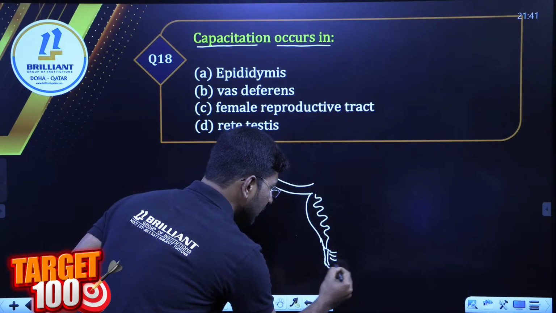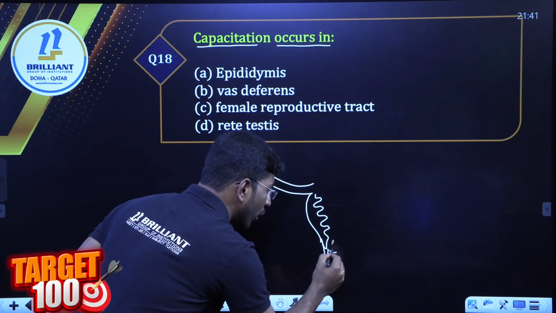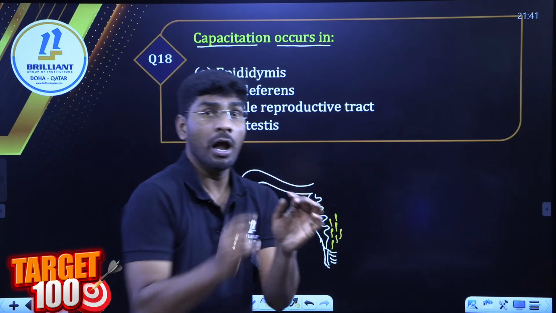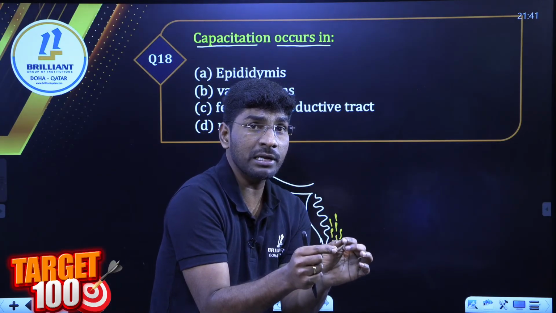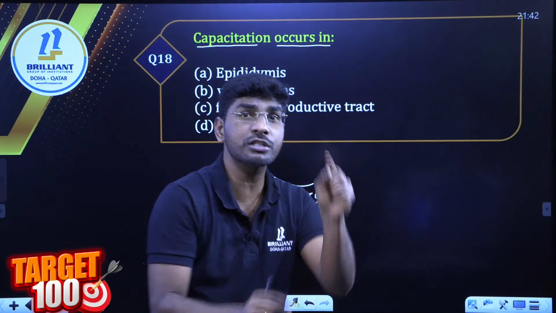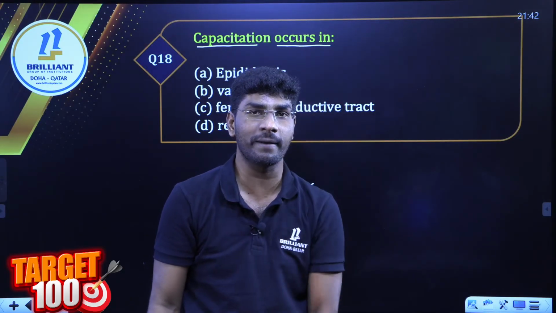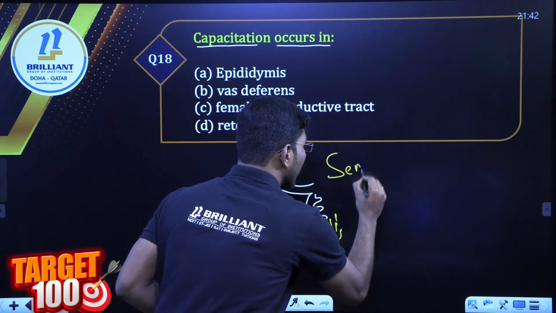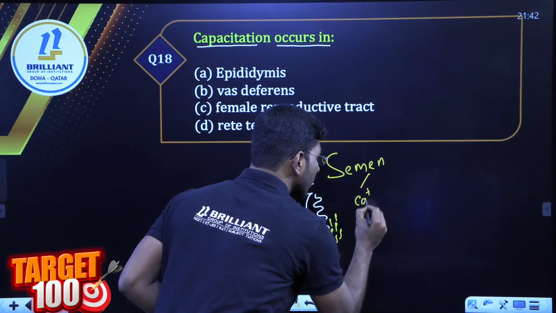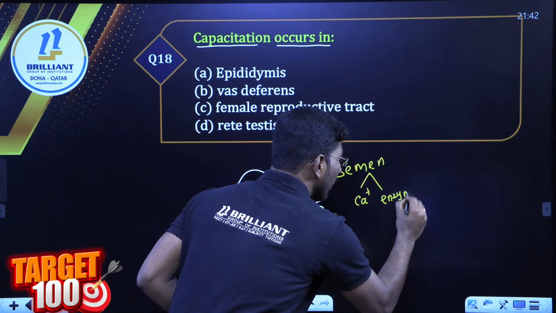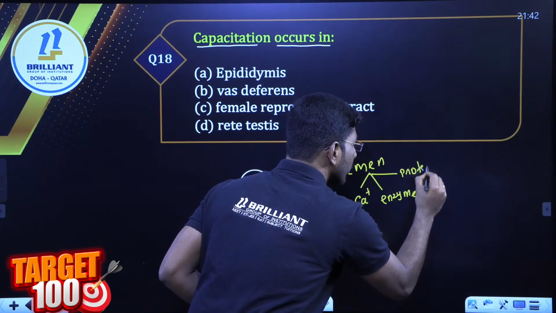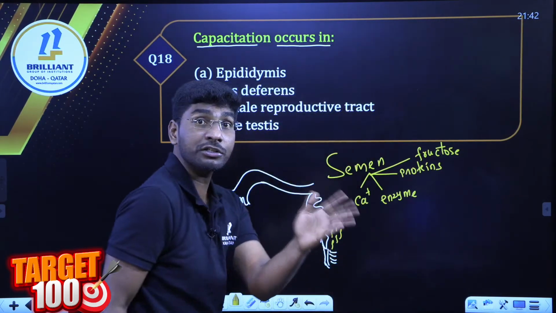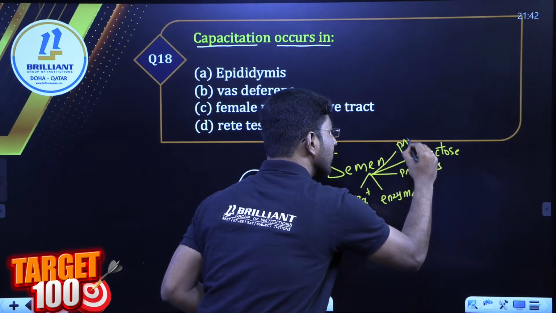Look carefully here. When sperms are deposited in the female genital tract, it is called insemination. Once the sperms are ejaculated in the female genital tract, they undergo a process called capacitation. Remember, calcium ions from semen. We know the semen has calcium ions, enzymes, proteins, and fructose. This fructose is a high energy source, and prostaglandins are also there.